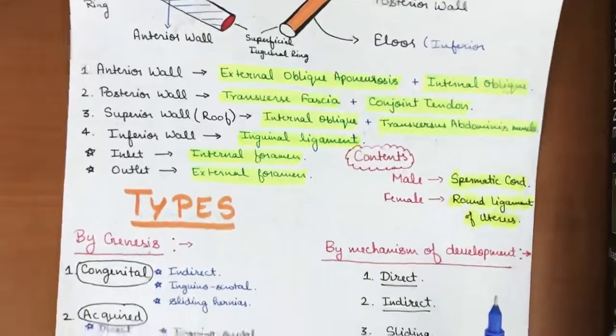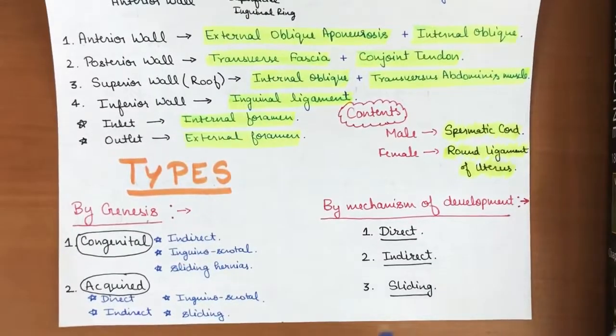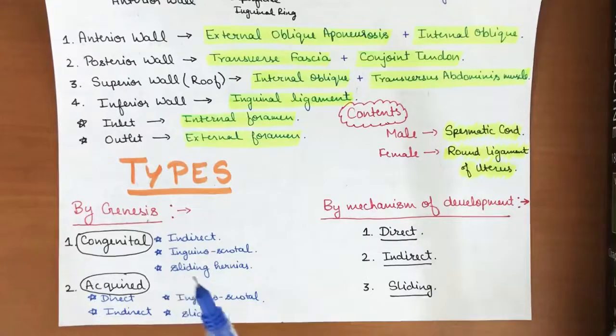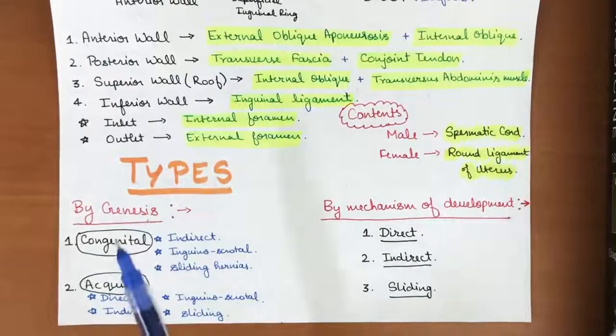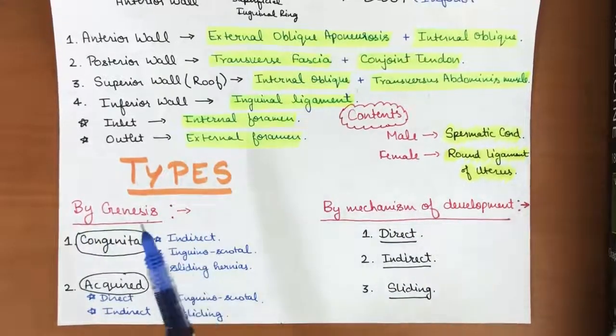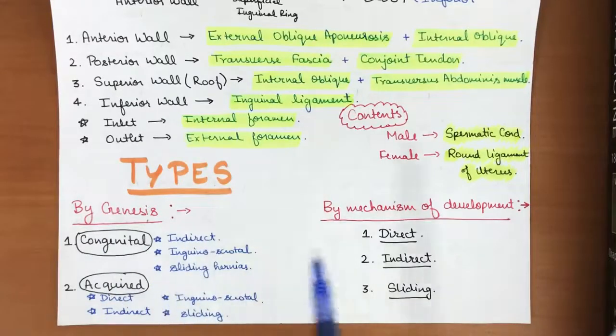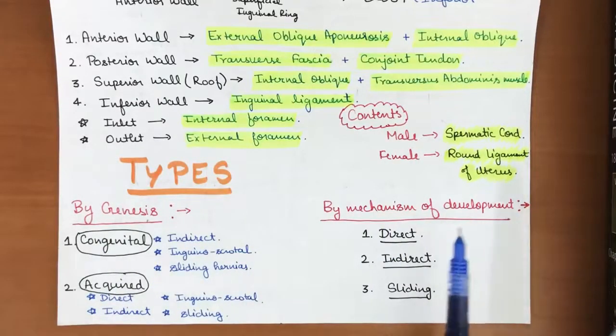Now we will see the types of inguinal hernias. Basically, we can divide them into two classifications. One is by genesis and another is by mechanism of development. By genesis, it can be congenital or acquired, and by mechanism of development it will be direct, indirect and sliding hernias.